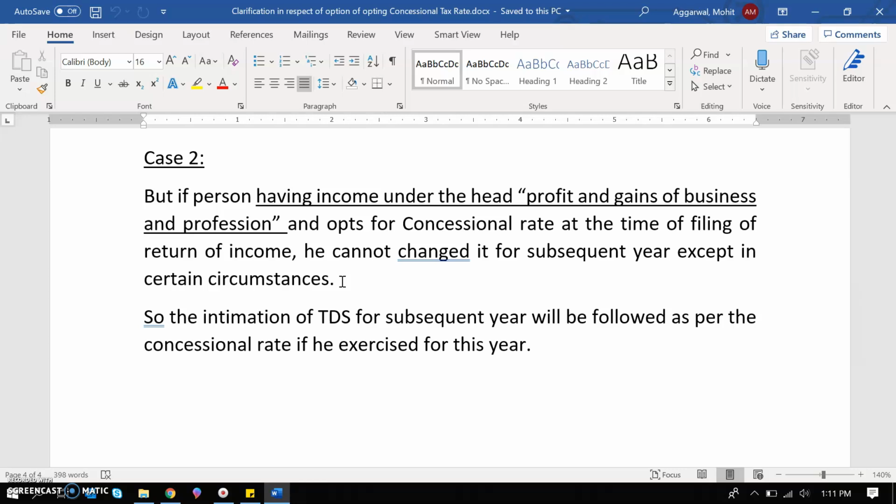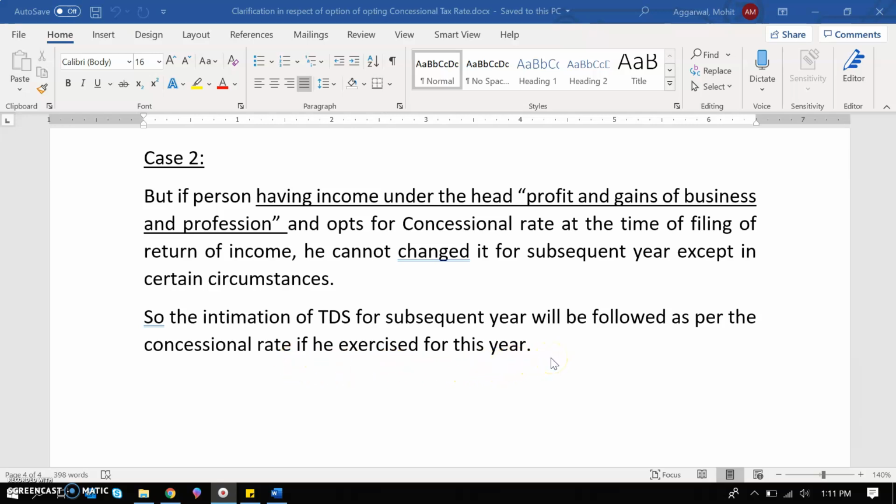If they choose it, then they will follow it for the subsequent years also, and they need to intimate the employer, so that TDS for subsequent years will be deducted as per the concessional rate if he exercised it for this year.